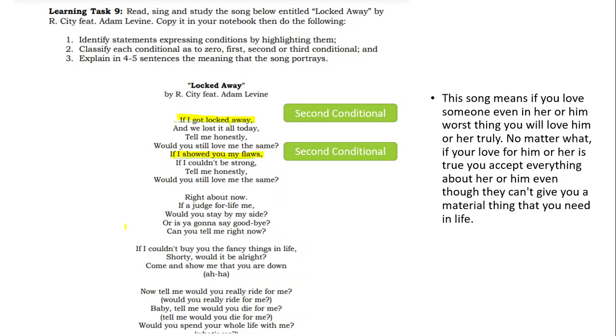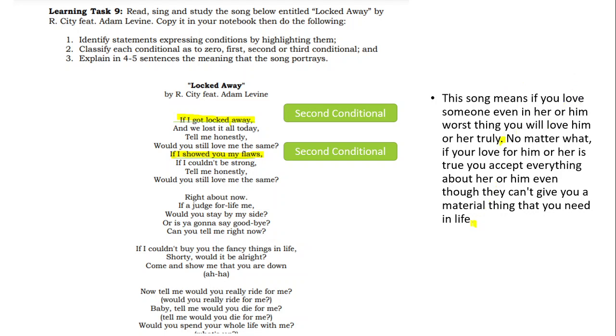After you highlight and label which conditional type each is, for number 3, you need to explain in 4 to 5 sentences the meaning of the song, the whole song. What does it mean to you? If I am given a chance to answer, I have only 2 sentences so far. So, there.